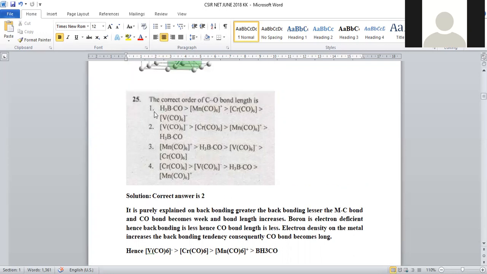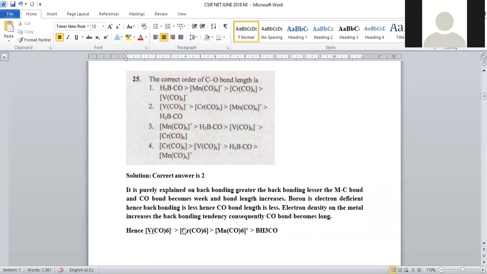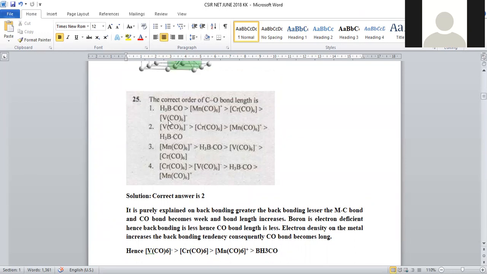Now, in order to get back bonding, if the metal has great electron density, the back bonding possibility will be very high. Whenever you observe all the complexes, the vanadium complex has a negative charge. So vanadium experiences high electron density, so back bonding will be more when compared to neutral.